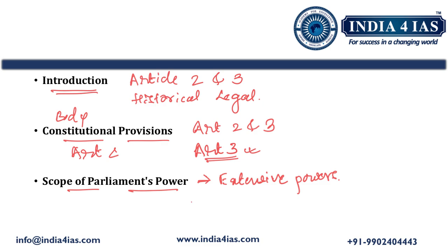Then we should write historical examples where the Parliament has reorganized the states as per the provisions of Article 3. For example, Andhra Pradesh in 1953, then the States Reorganisation Act in 1956, and several states were created later. Then Chhattisgarh, Uttarakhand, and Jharkhand in 2000, and Telangana in 2014. These examples we should write.